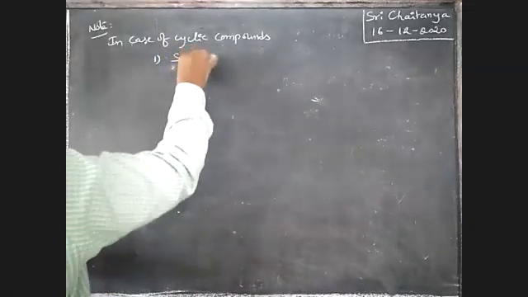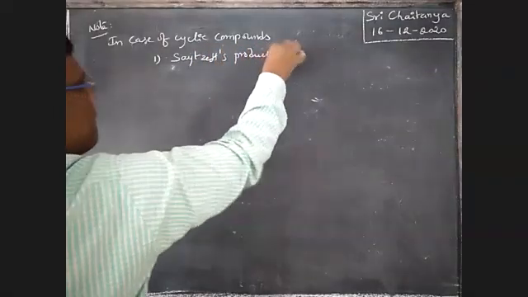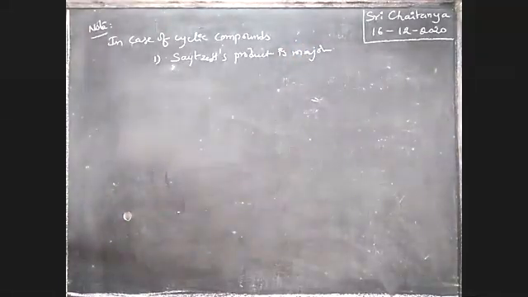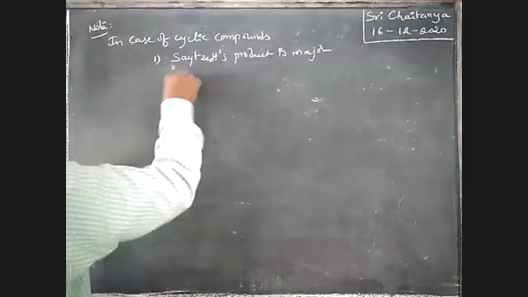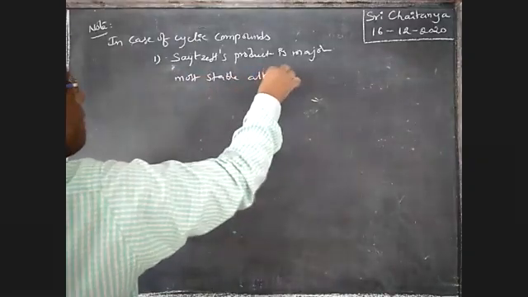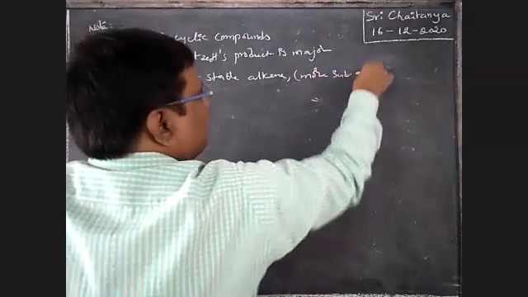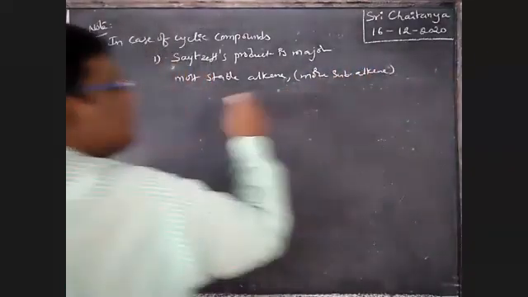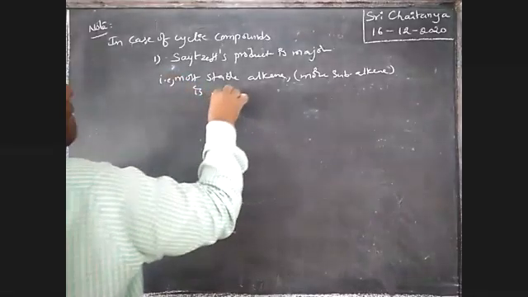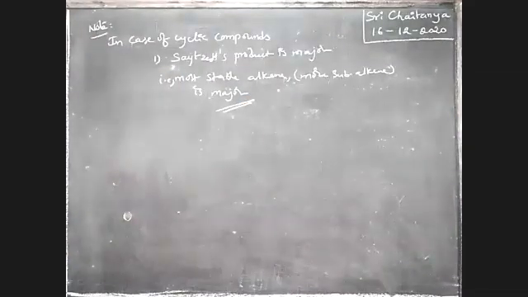The Saytzeff product is major. That is nothing but the most stable alkene, nothing but the more substituted alkene is major. Very, very important conclusion, boys. The more stable alkene is the major one.